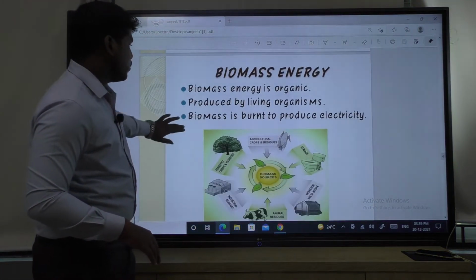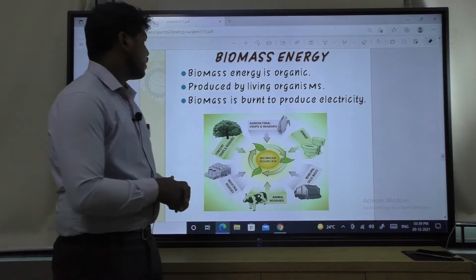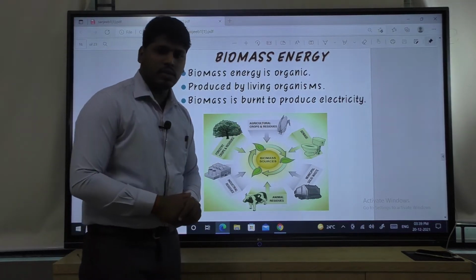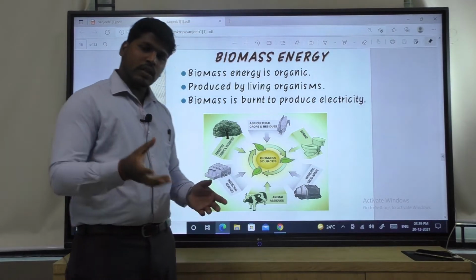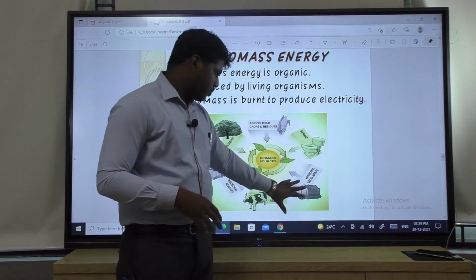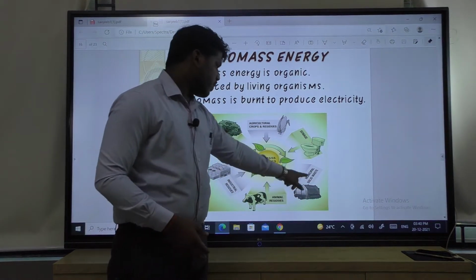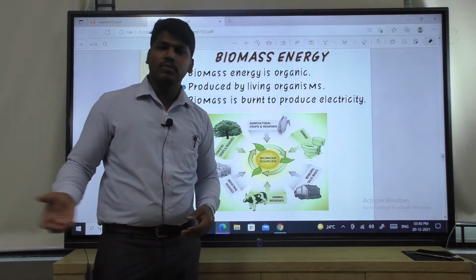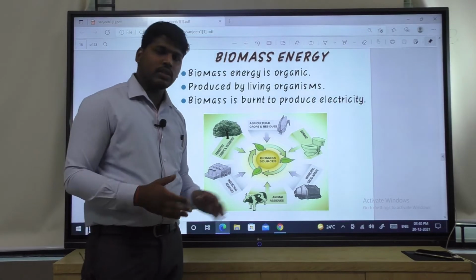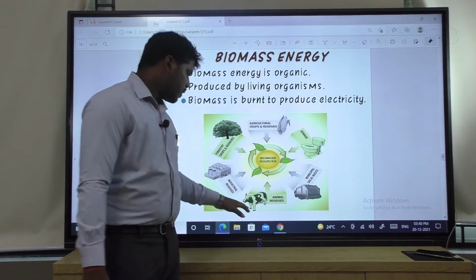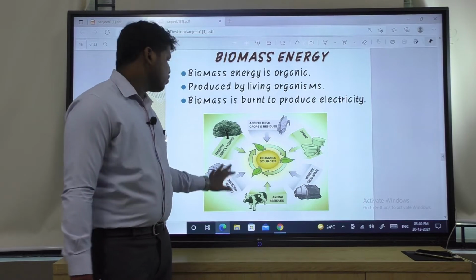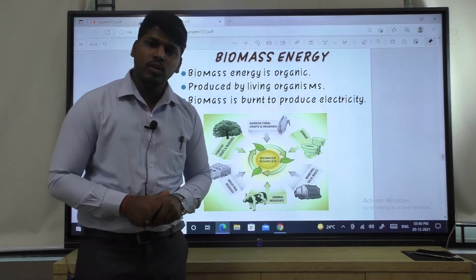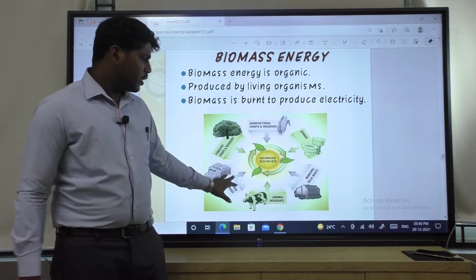Biomass energy. You can see biomass energy is organic, that means produced by living organisms. You can see agriculture crops and residues, then sewage, animal residues, then municipal solid waste. In our municipality, whatever waste comes from day to day life, domestic or industrial, all of it we call biomass. Animal residues, industrial residues, and forestry crops and residues: simply, all the residues come under biomass energy.